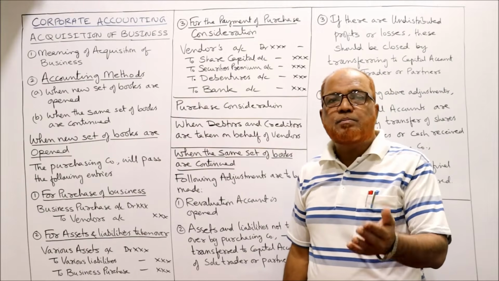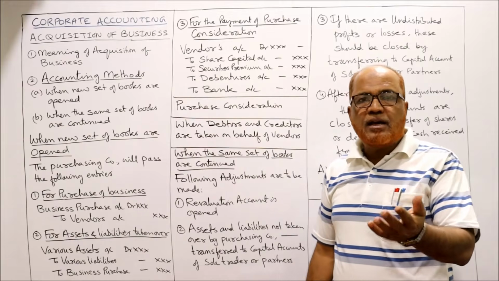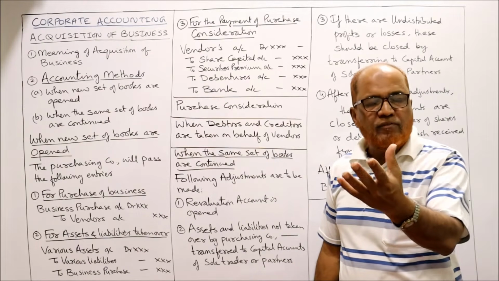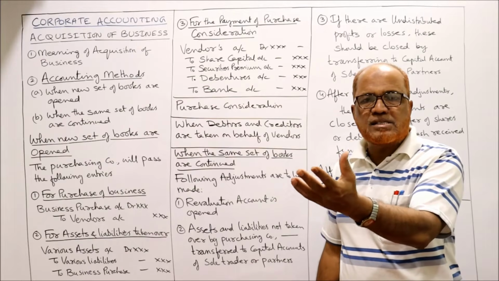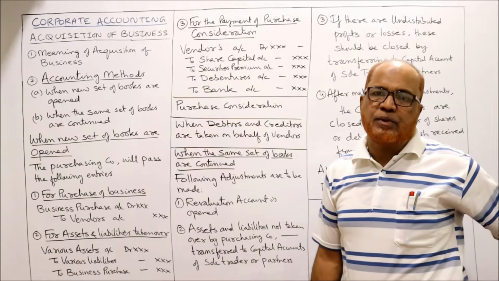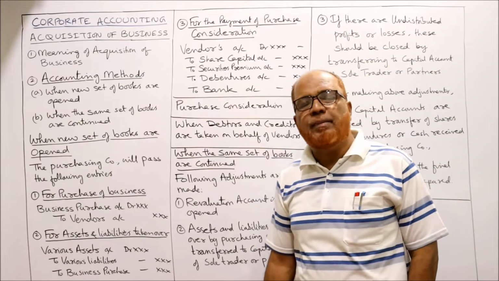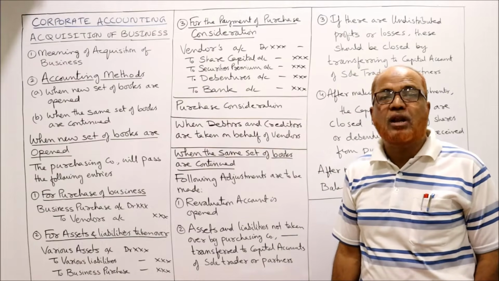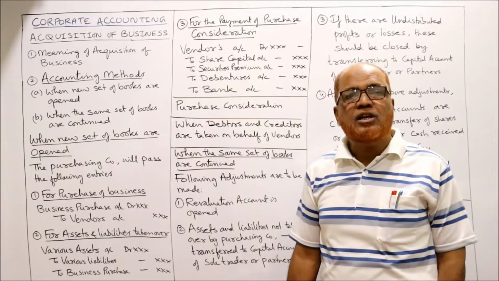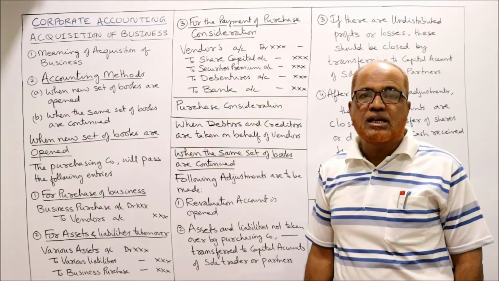That means the company is paying less than what is worth of the vendor's business. The vendor's business worth is 10 lakh, but the company is paying only 9 lakh rupees. So 1 lakh rupees profit the company is getting. That profit is a capital profit. It should be transferred to capital reserve.